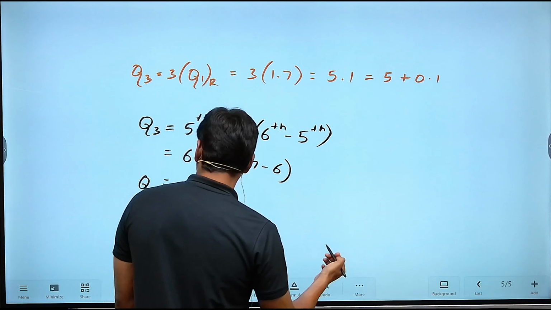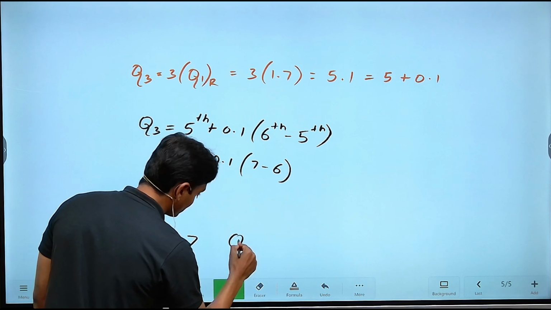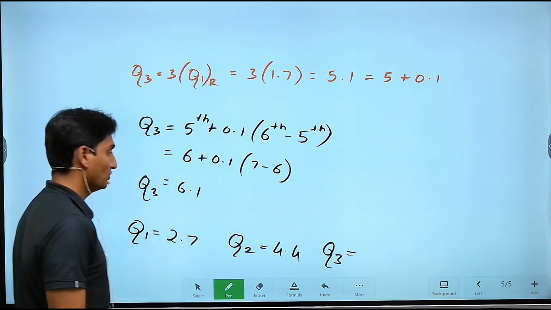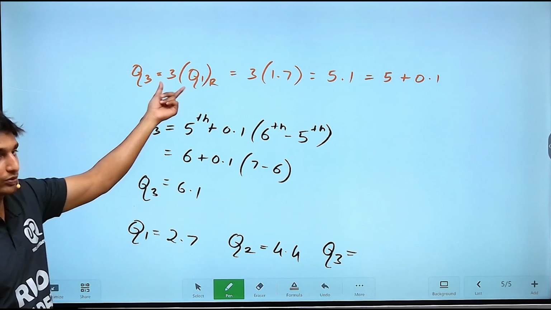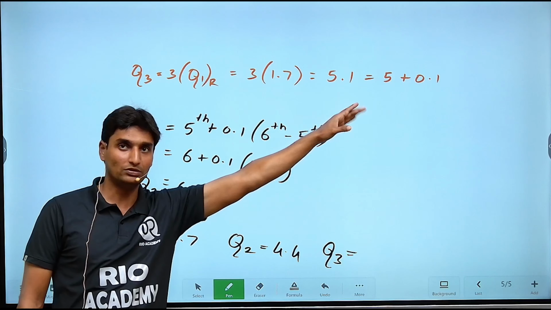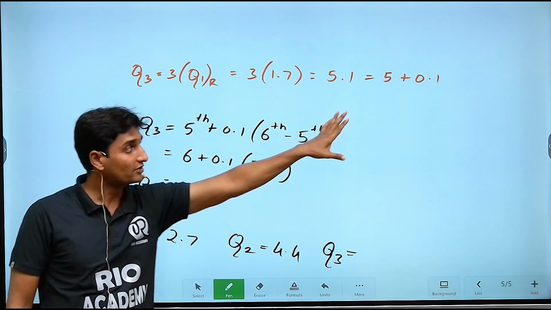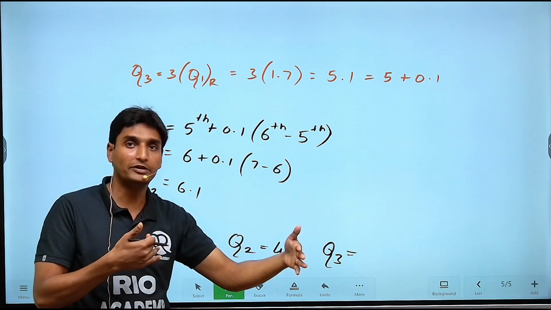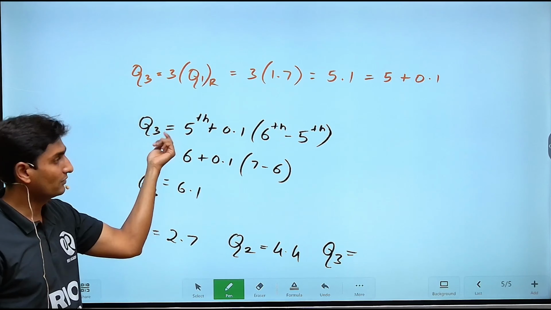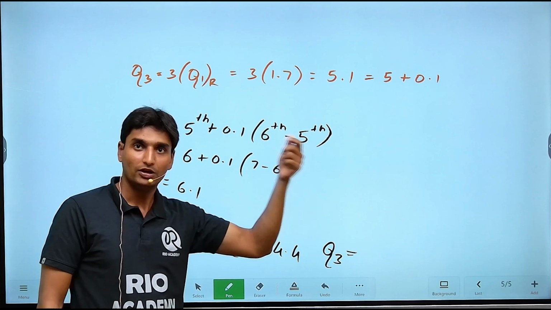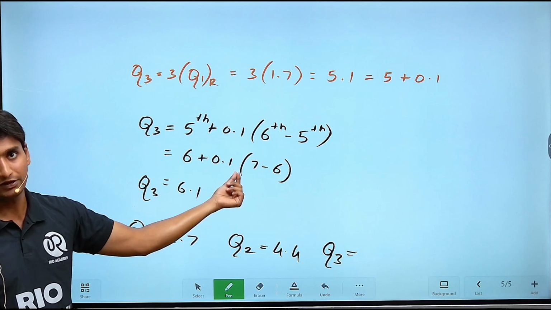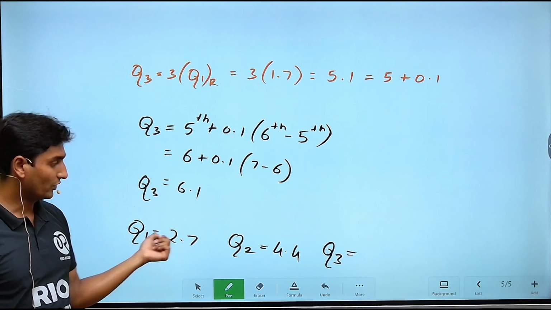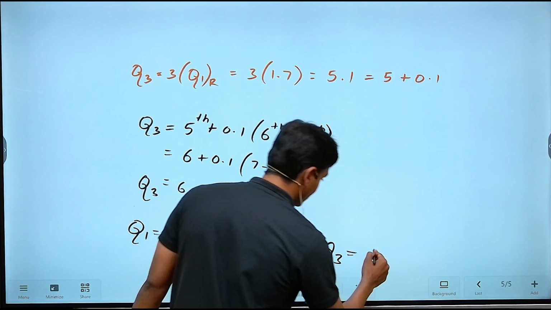On the same basis, you have obtained the value of Q3 to be 6.1. Once again, 3 into the rank of Q1, substitute the rank 5.1, that is the rank, which is the position. Separate them out: 5 plus 0.1. 5 stands for the fifth term. 0.1, once again you will have to divide among the next term and the present term. Fifth term, next term is nothing but 6 minus the fifth. If you look at this series, the sixth term is 7, the fifth term is 6. Substitute and you have obtained the value. So Q1, Q2 and Q3, with Q3 being nothing but 6.1.